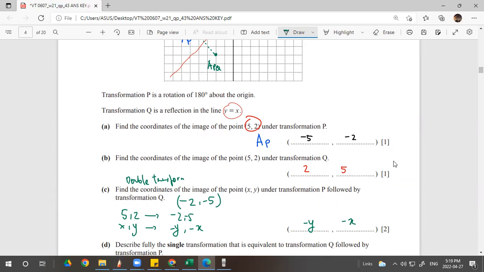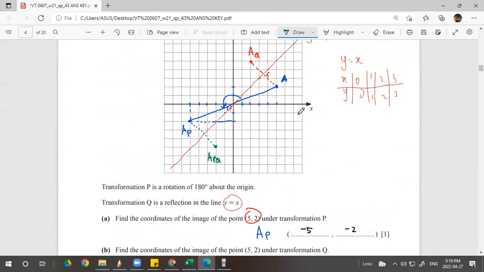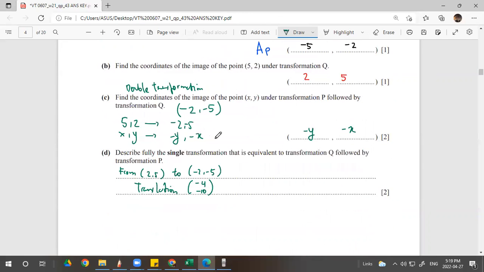Double transformation. Okay, describe the single transformation that is equivalent to transformation Q followed by transformation P. It is a translation, right?